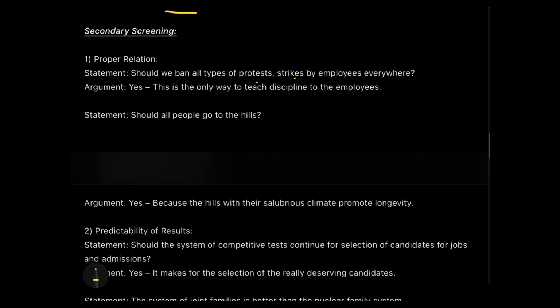So what are we doing? In case of achieving too little, we are giving up too much. So that's why, just in order to teach discipline to a couple of people, we cannot put others at risk. Okay, so therefore this is considered to be weak, even though it's completely related to employees. But still, why is it falling short and why is it going in the weak category? Because it is a generalized form. Here we are addressing everyone together, okay, not just one strike, but all strikes.